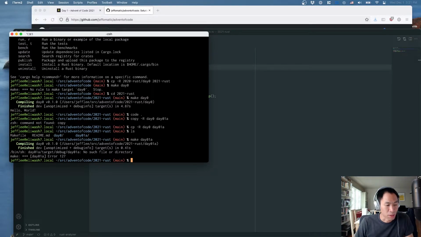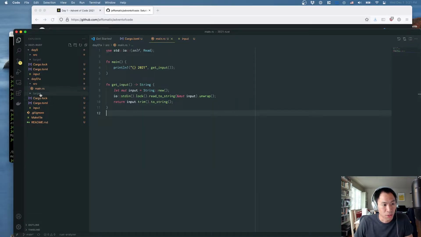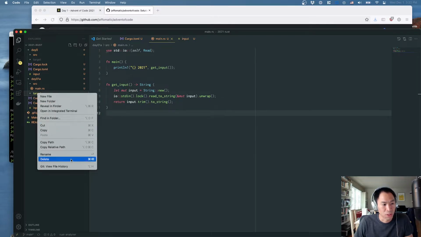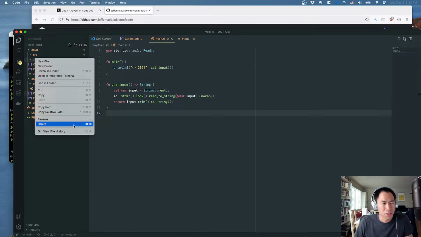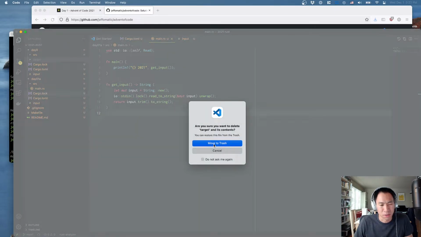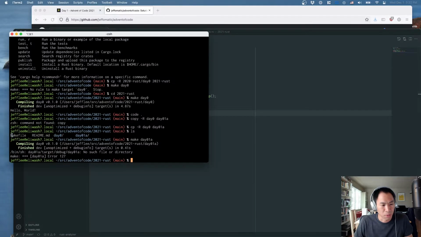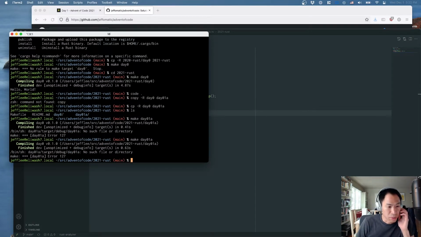What is it complaining about here? I think what happens when I did a recursive copy, it copied the target folder, and the target folder actually has some extra stuff in it already, so I'm going to go ahead and just delete this target folder. We don't actually need it. And I'm going to go ahead and delete the one from day 0. I think it's going to end up being my template, so I don't want to have to do this every single time. So I'm going to go ahead and just try recompiling there.